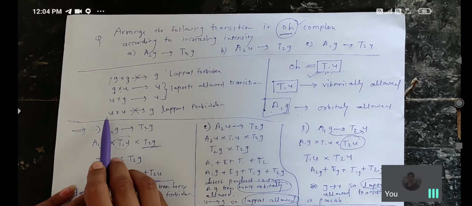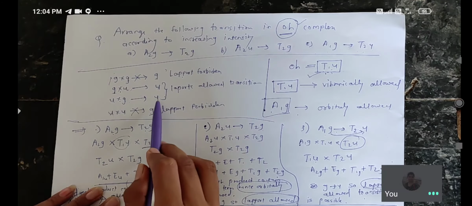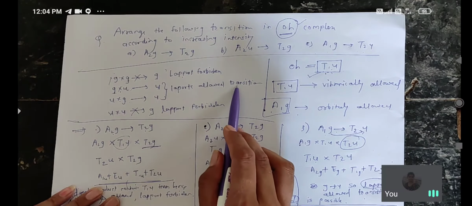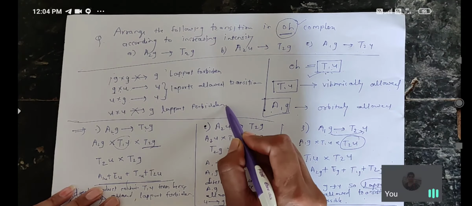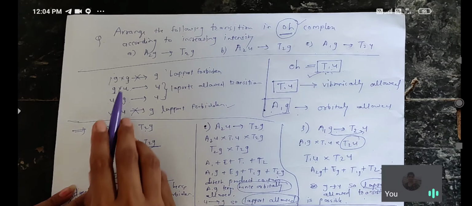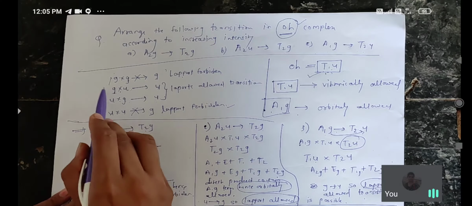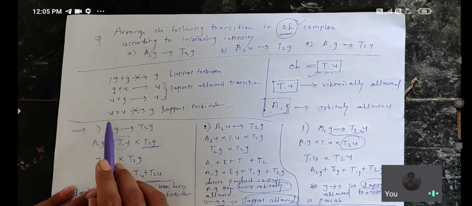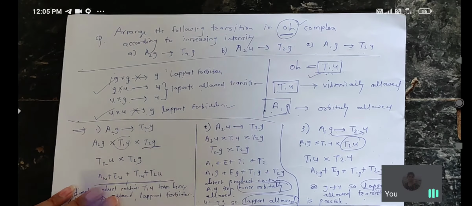But when g into u, the product is u, or u into g and the product is u, at that time that transition is called a Laporte allowed transition. But again, when u into u and the product is g, that transition is Laporte forbidden. So Laporte allowed transitions are g into u and u into g, where the product is u. And g into g and u into u, where the product is g, these two transitions are Laporte forbidden.